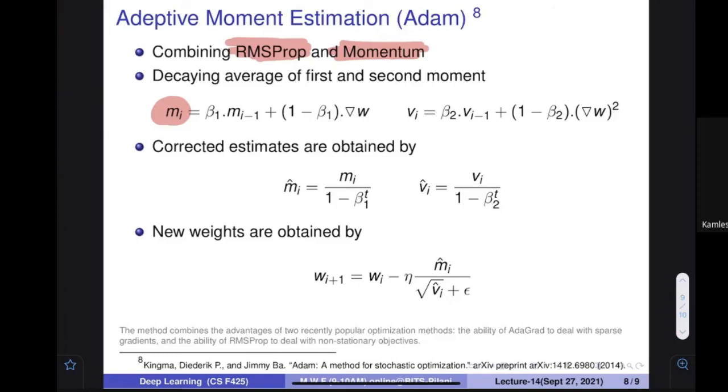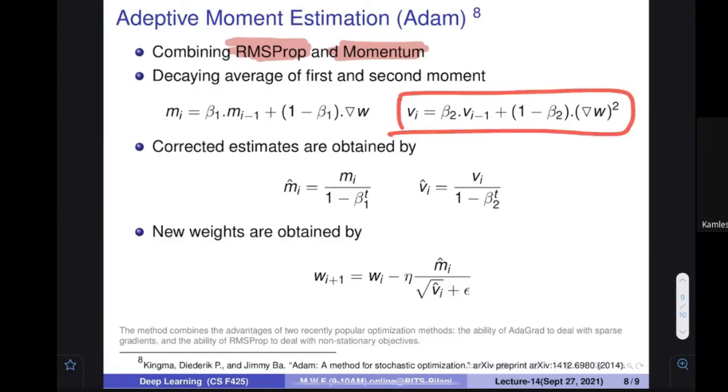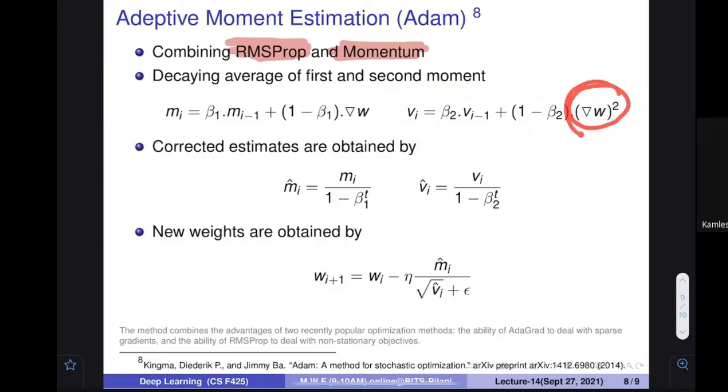So what is the speed of momentum? I'm going to write it as m at time i. Again, you know the formula: there is some beta, 1 minus beta term, and you see what the gradient is, and what the previous value was. This is not a different thing. You know this is how the formula is for the momentum. Okay, and what is MSProp? You find out the value. How? The only thing is that in MSProp, this value is going to be a square term. So this way you are going to find out m and v.